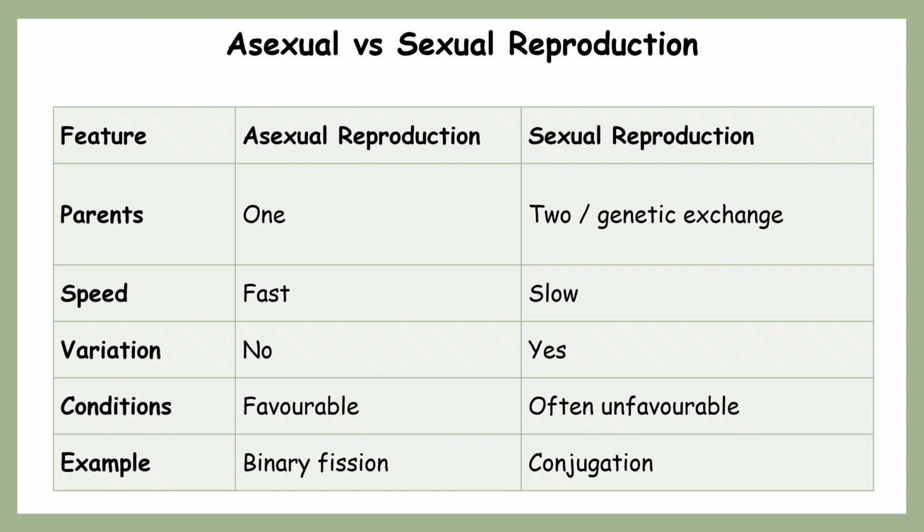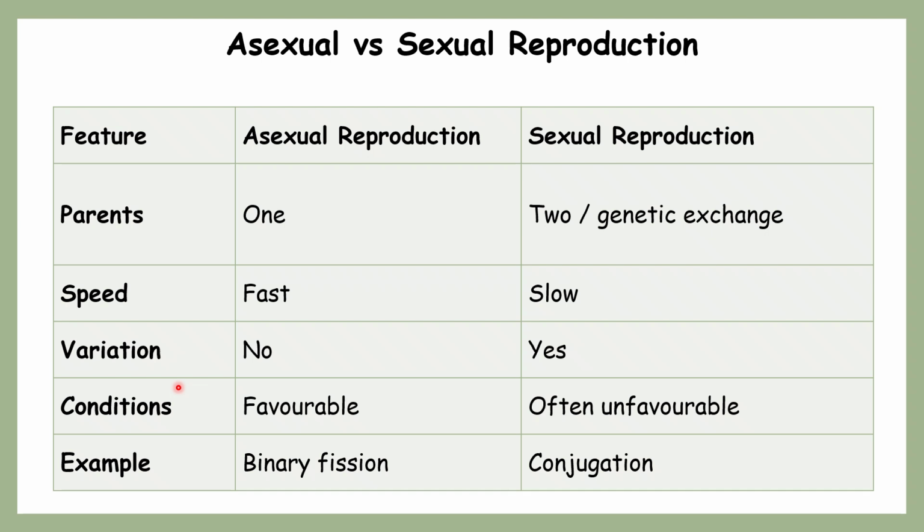Now let's compare asexual and sexual reproduction in the phylum Protozoa. As all of you know, in protozoans, asexual reproduction involves only one single parent. On the other hand, sexual reproduction involves two parents, two gametes, or genetic exchange. For asexual reproduction, the time period is very fast: fission is over in hardly 2 to 3 hours. Sexual reproduction is a little bit slower compared to asexual.